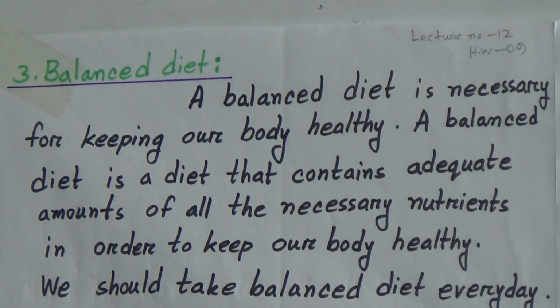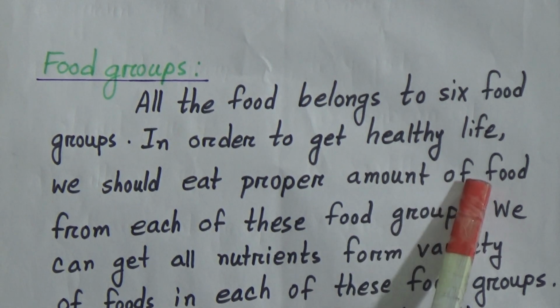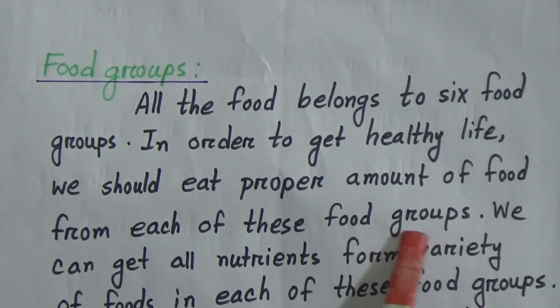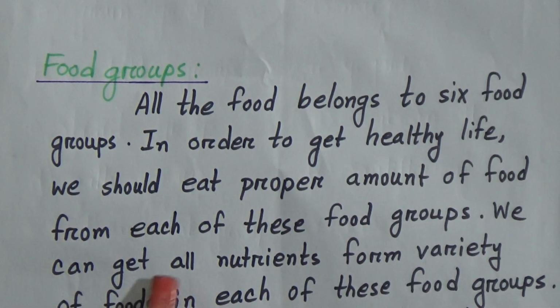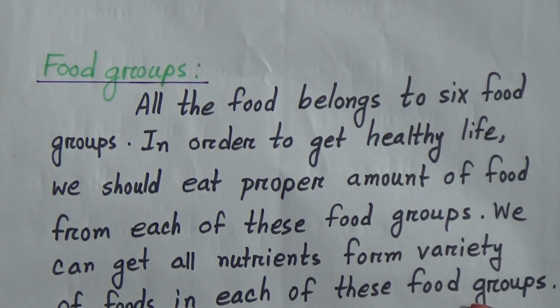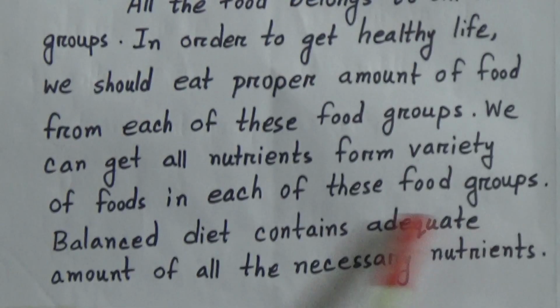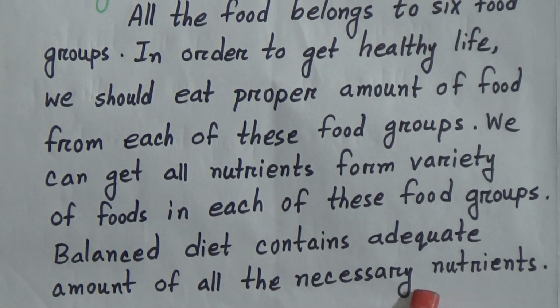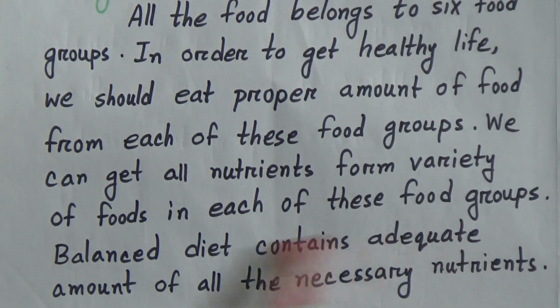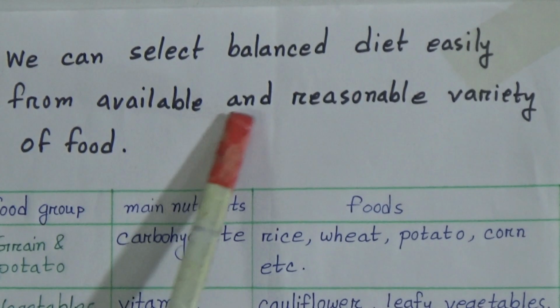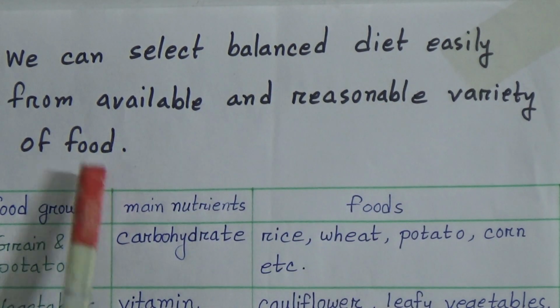Food groups. All the food belongs to 6 food groups. In order to get healthy life, we should eat proper amount of food from each of these food groups. We can get all nutrients from variety of foods in each of these food groups. Balanced diet contains adequate amount of all the necessary nutrients. That means sufficient amount of all necessary nutrients. We can select balanced diet easily from available and reasonable variety of foods.